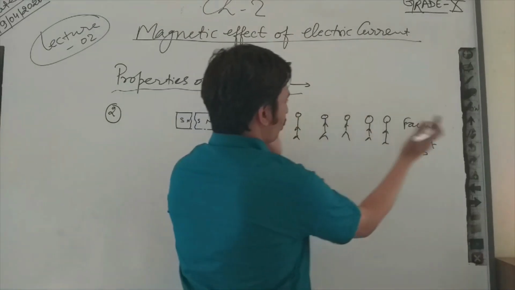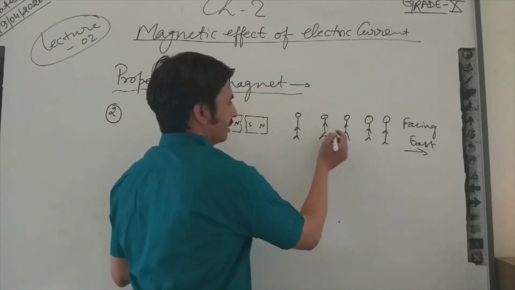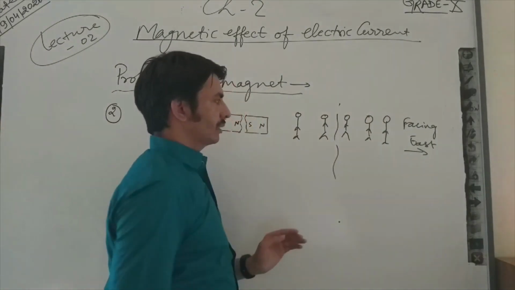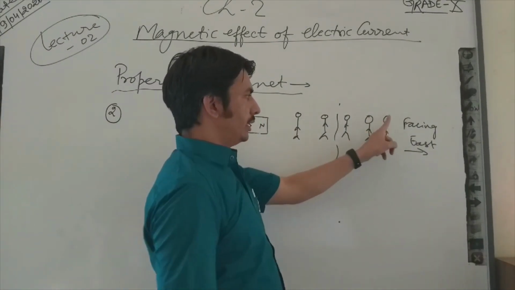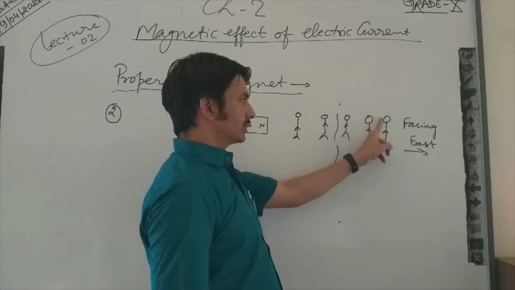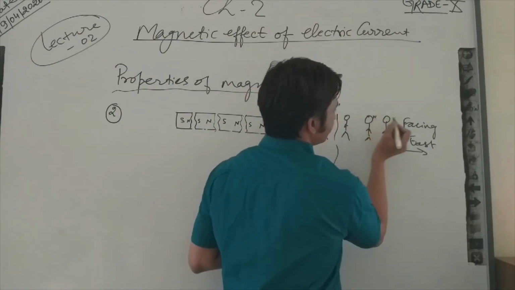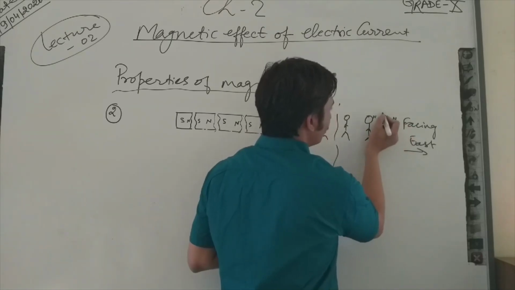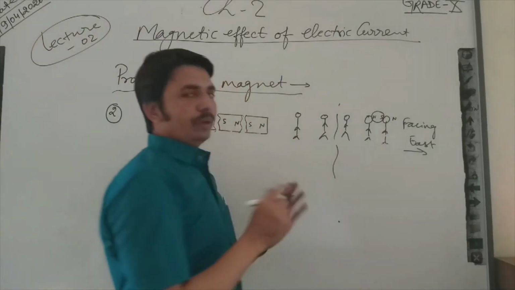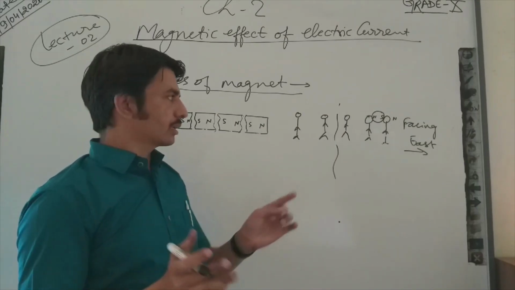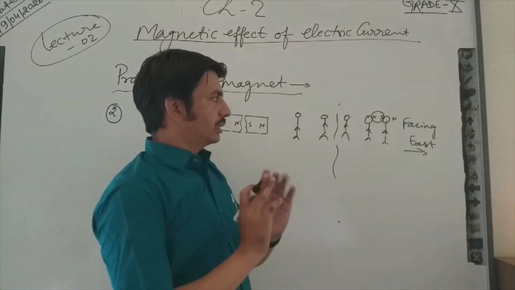If I break this line into parts, you can see this will be the north end, and then back, south and north. These two will cancel out their effect, because south and north cancel out.